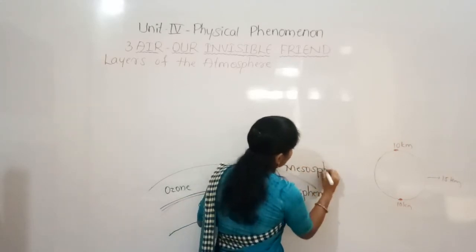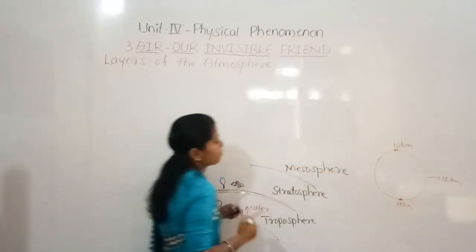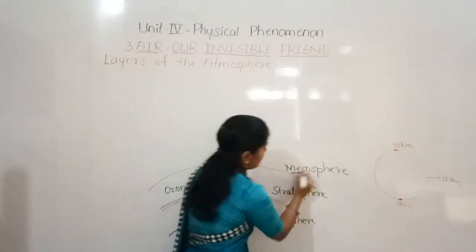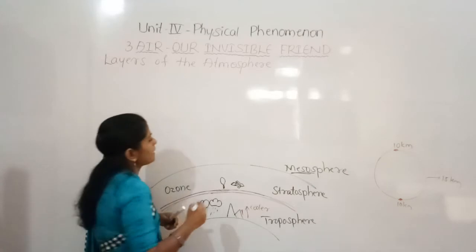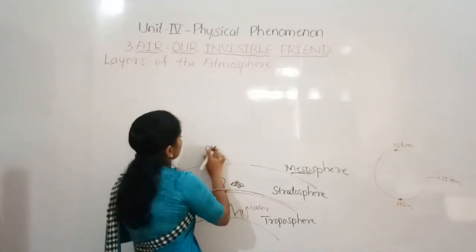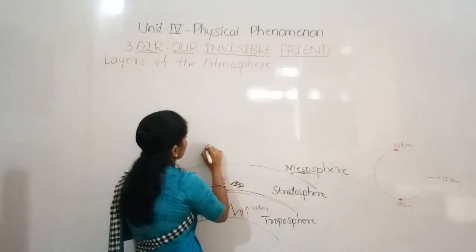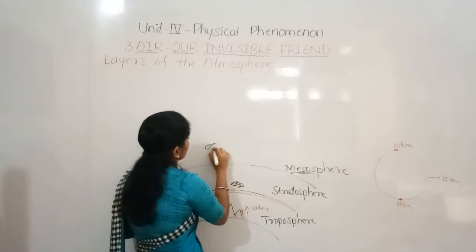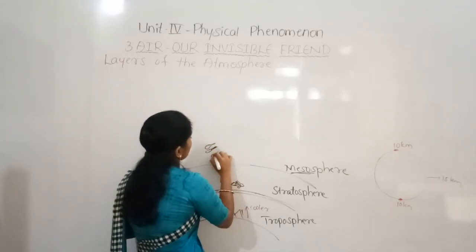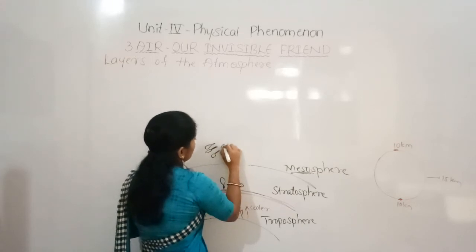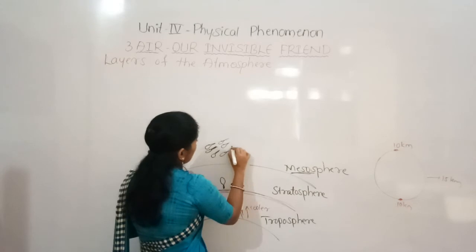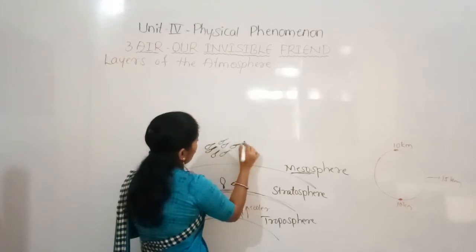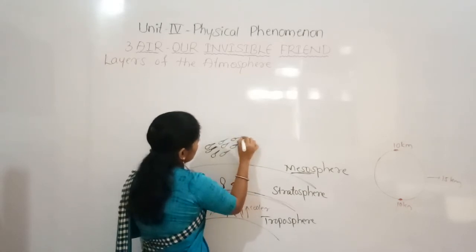The name itself indicates: meso means middle. Yes, this is the middle layer of the atmosphere, and here we can see the meteor showers. Sometimes we say that the stars are falling, or some objects just burst in that